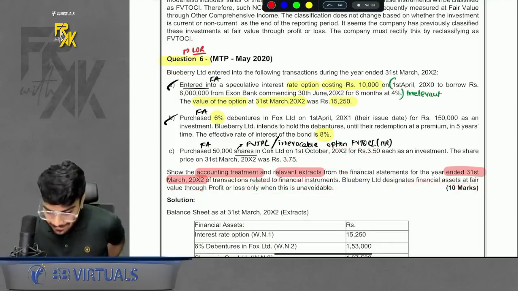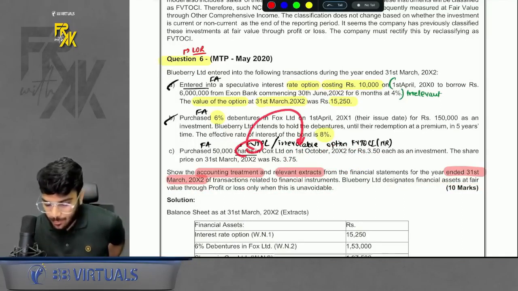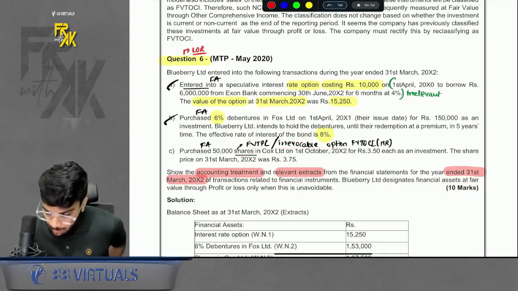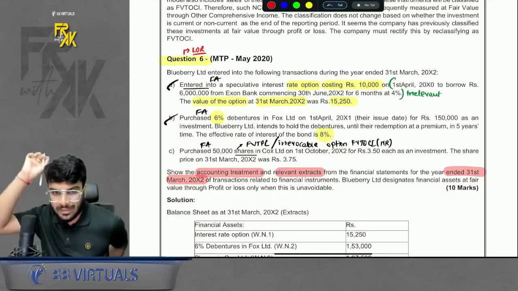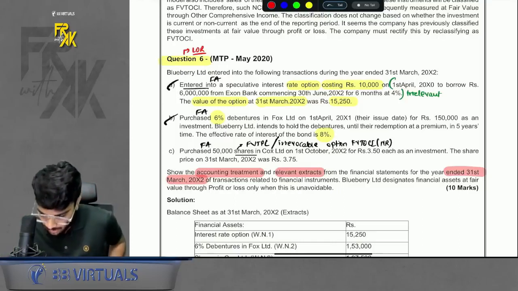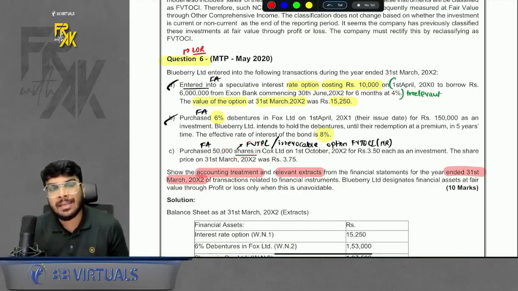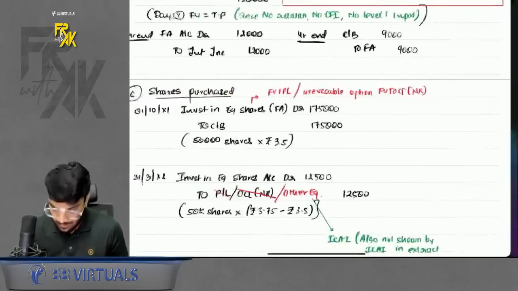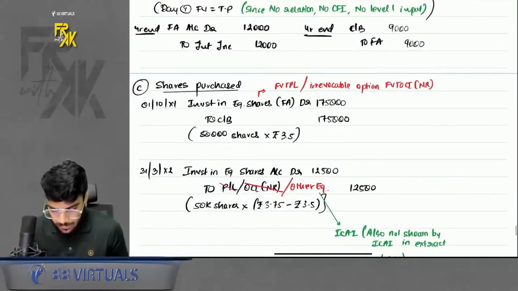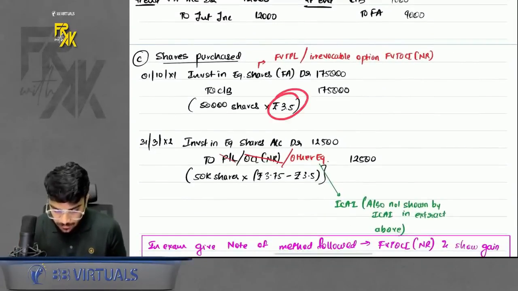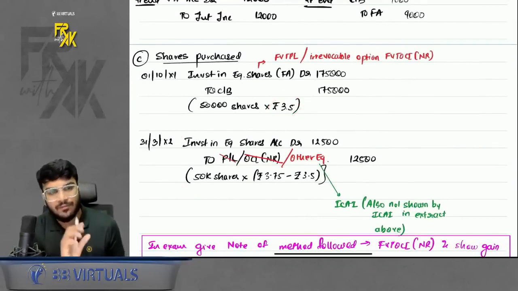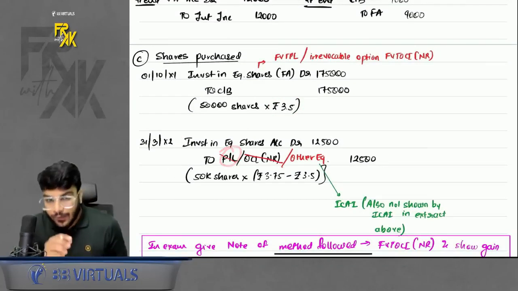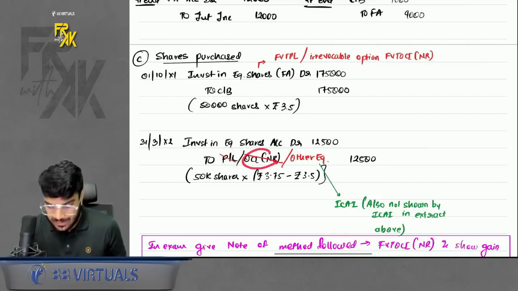is unavoidable. In case of equity shares, the company has an irrevocable option to value at FVTOCI NR. Okay, in case you don't remember, go to the business model test and SPPI test, you can find it there. So in case of shares, you have an irrevocable option to value the gain or loss through FVTOCI NR. Here we book the purchase first at 3.5. Then, if you are choosing FVTPL, you will book the gain in P&L. If you are choosing FVTOCI, you will book it in OCI.